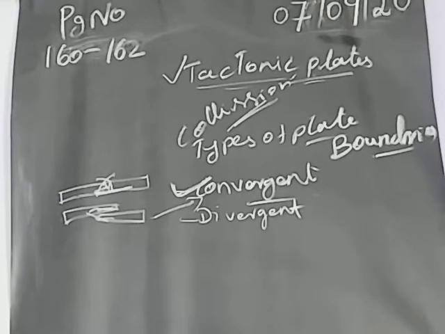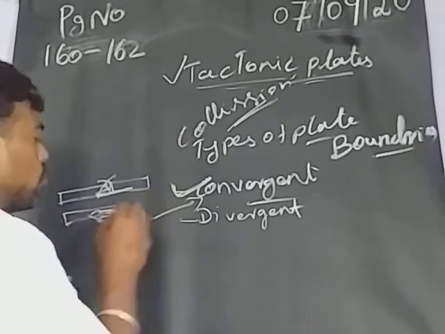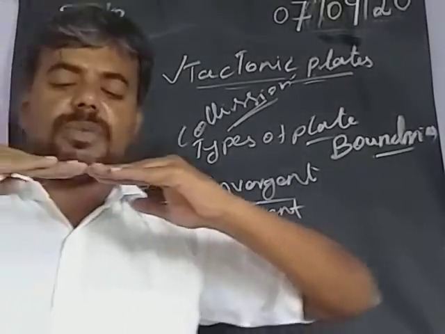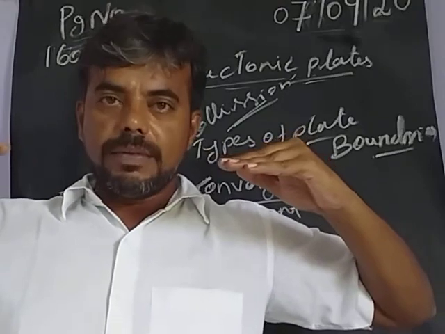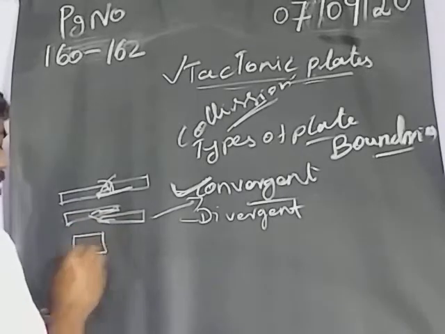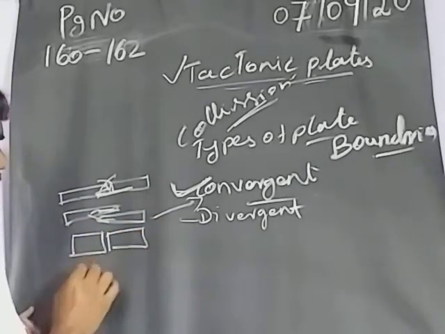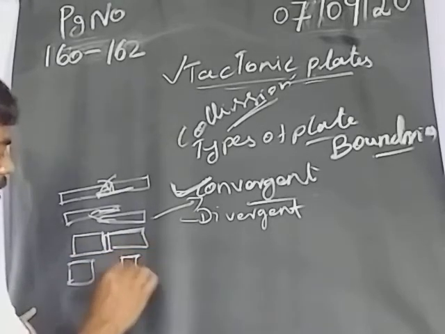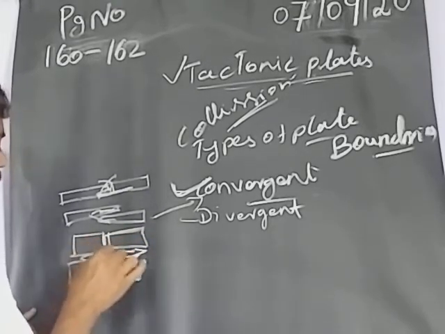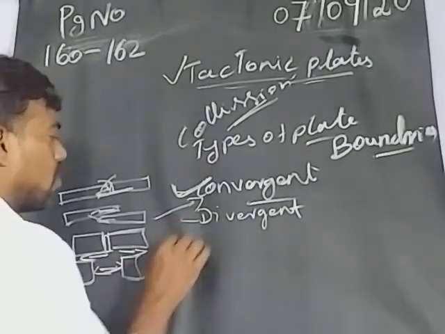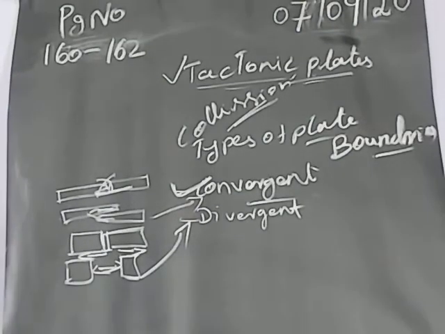Next one will be called a divergent boundary. Here the two plates pull away from each other. It will be moved backward. Pulling each other apart will be called divergent. The gap was not there, but when the gap happens, the plates move in this angle, and this kind of change will be called divergent.